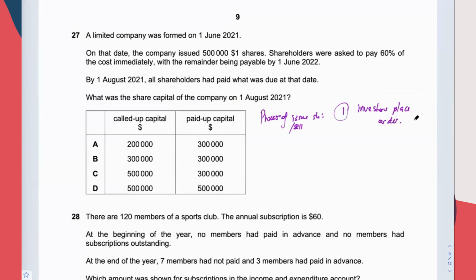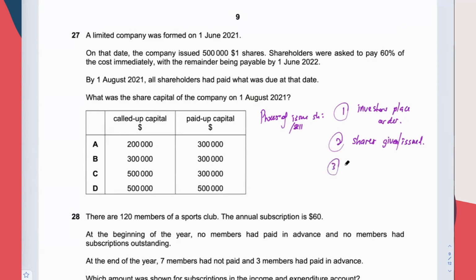It's like ordering Domino pizza lah. You have to place an order first on the website. Okay, and then the shares will be given, or we call it issue. No payment first. After the investors have ordered, shares will be given to the investors first.